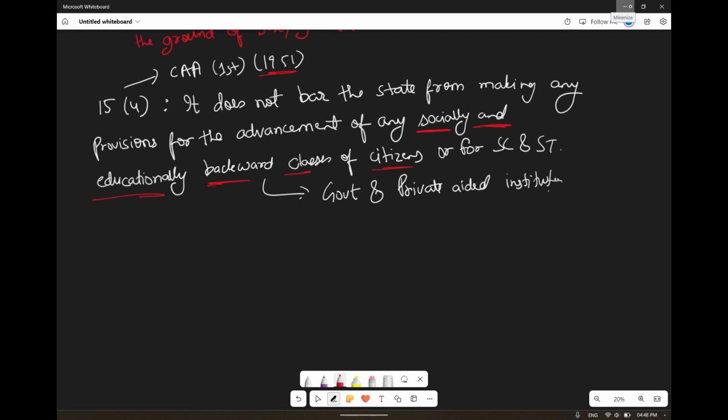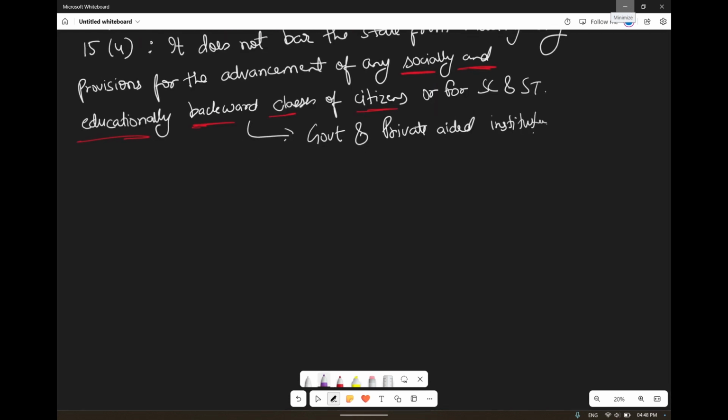And this was brought up through the Champakam Dorairajan versus State of Madras case in 1951.